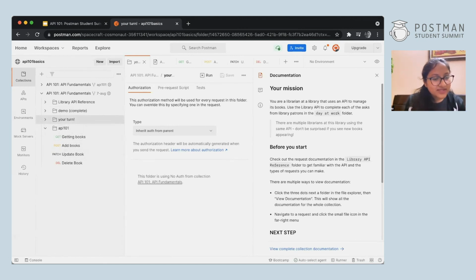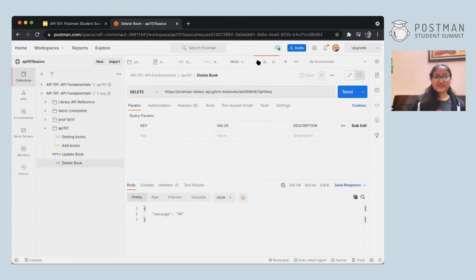Okay. Shantanu is asking why 200. I'm assuming you're asking for the delete method. So in the delete method, in any method, actually, whenever it's 200, that means whatever operation we wanted to perform was a success. So if we wanted to delete and we deleted it successfully, then we get 200. Similarly, if suppose the ID was not there, then I'll get a 404 error because the API could not find that particular ID.